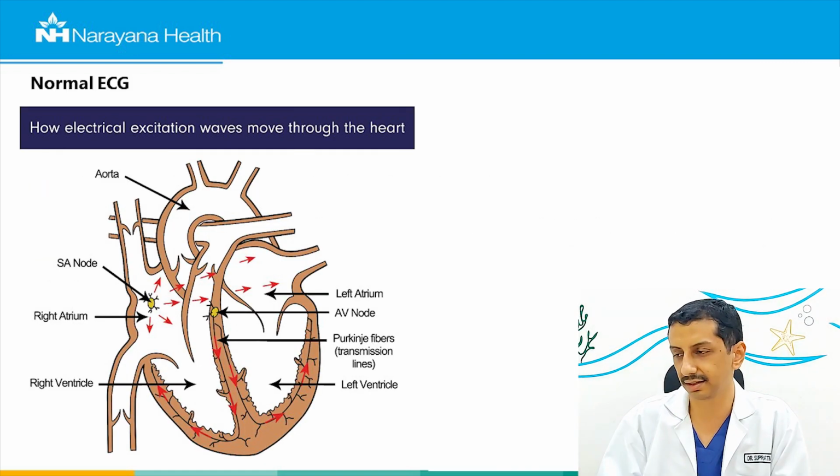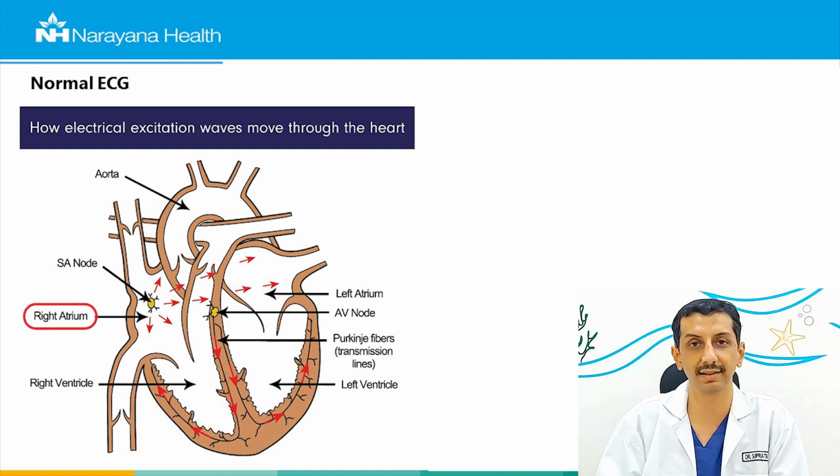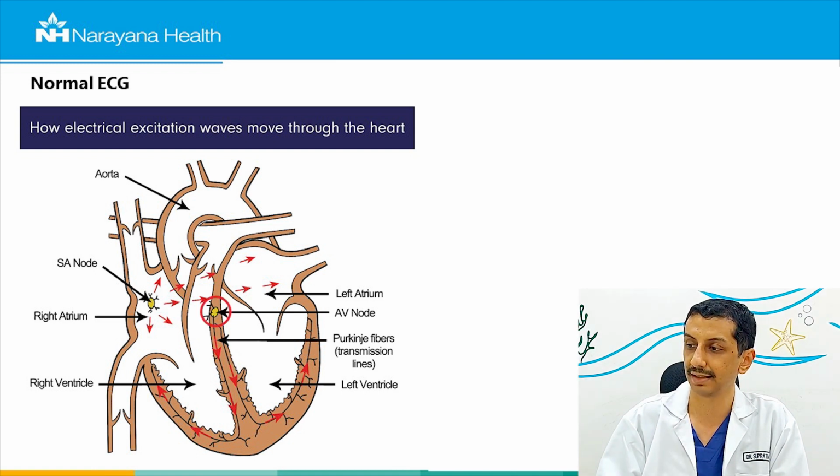So if you see this schematic diagram, this is a diagram of the heart, and the rhythm or the electrical system pathway starts in the right receiving chamber known as the right atrium, and this is known as the sinus node or the SA node. And from here the electrical impulse will pass into the AV node, and then through the ventricles the electrical impulse goes to the rest of the pumping chambers.